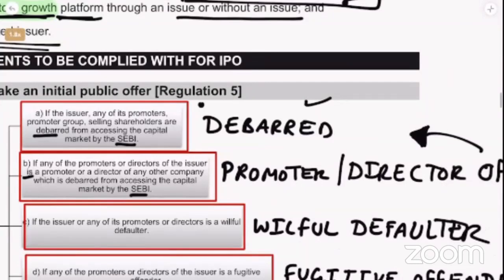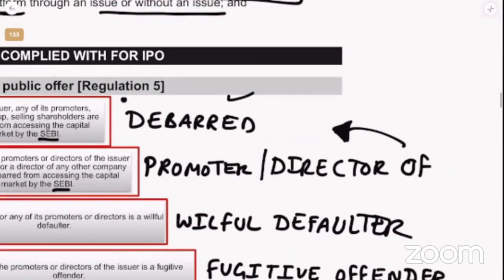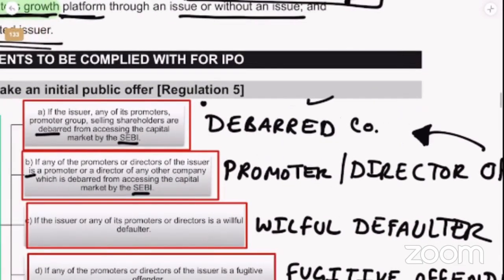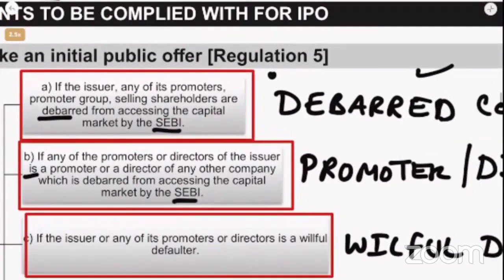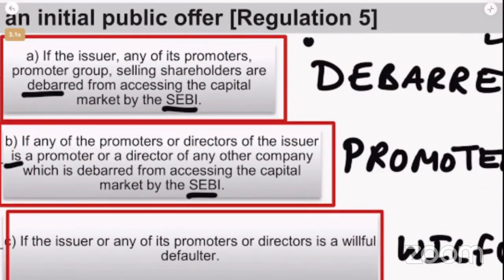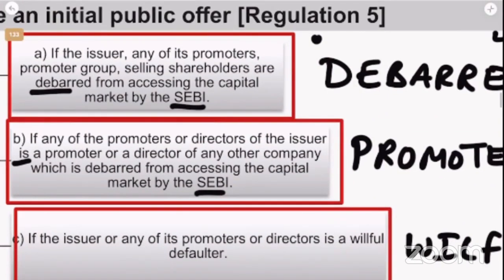So see this, a promoter or director of a debarred company. That's why also you can't go. So what should you do? If any promoter or director of the issuer company is a promoter or director of another company, then you should remove those promoters or directors. Otherwise your company cannot go.